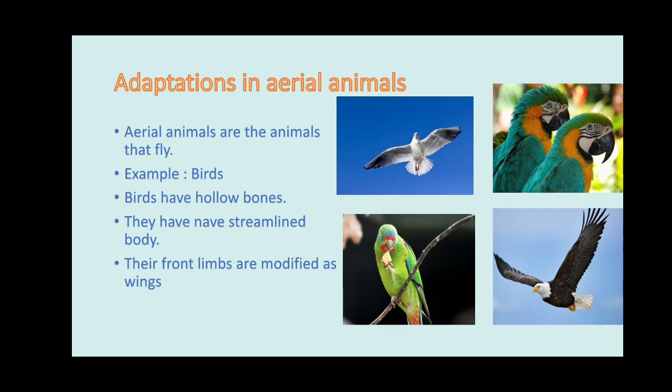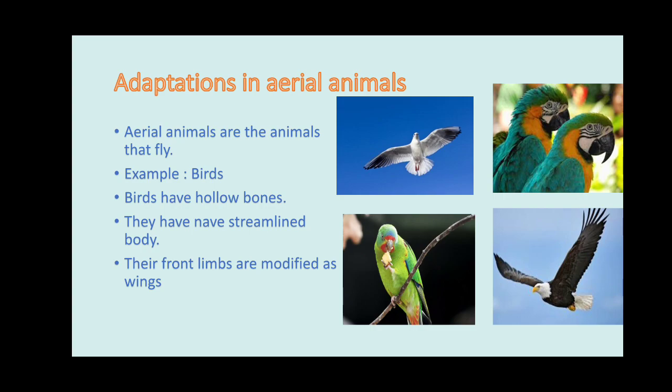Suppose we had hollow bones, we would also have been able to fly, right? Because birds have empty bones, their bodies are light, so they can easily lift the body.